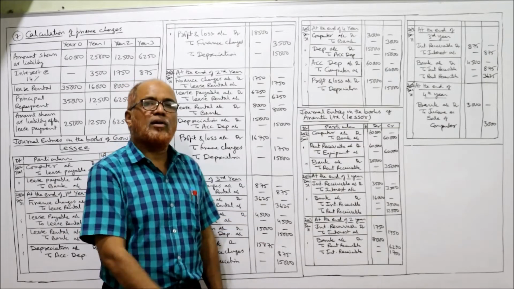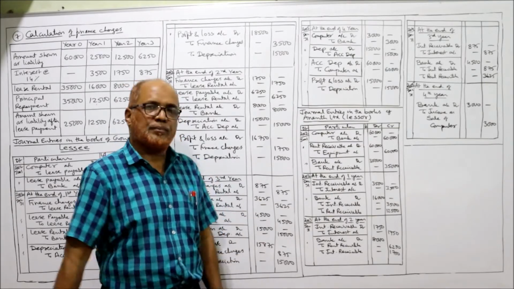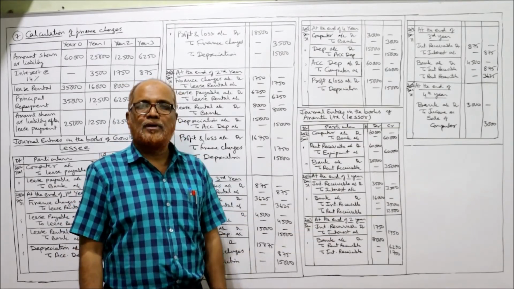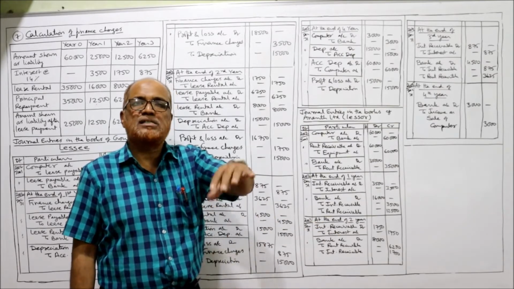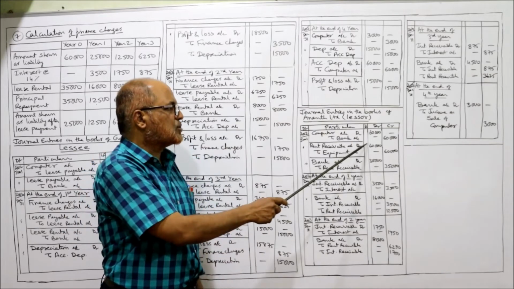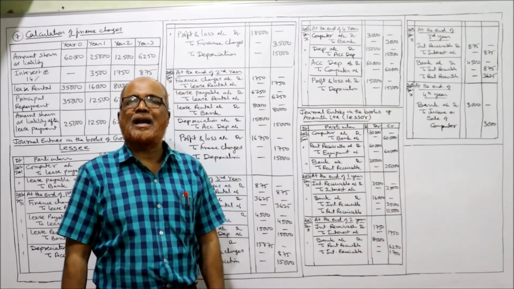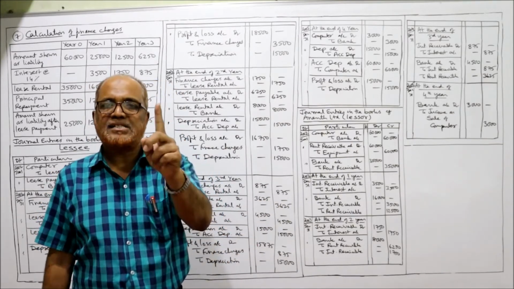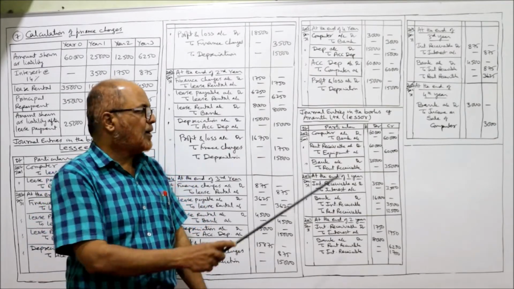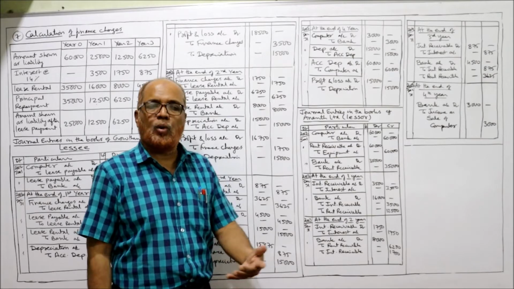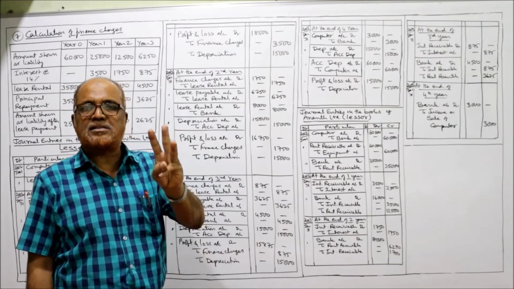Then rent receivable account debit to computer. That means this computer is given on lease, 60,000. Third, bank account debit to rent receivable. First lease rental received, 35,000. Bank account debit to rent receivable. So 3 entries will be passed at the beginning.